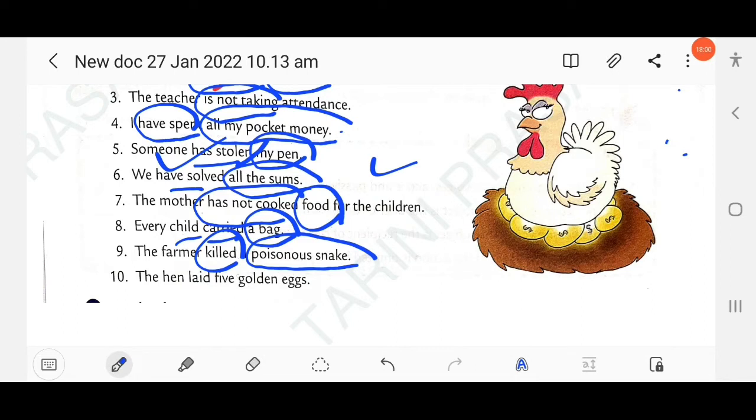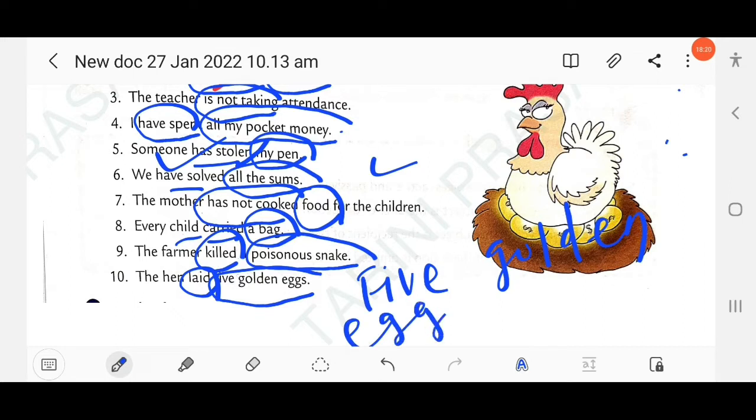Then next here, the hen laid 5 golden eggs. So here the object is 5 golden eggs, and the tense is used simple past. So here you have to write 5 golden eggs. So here the object is written in a plural, so you have to use the plural verb. 5 golden eggs were laid.